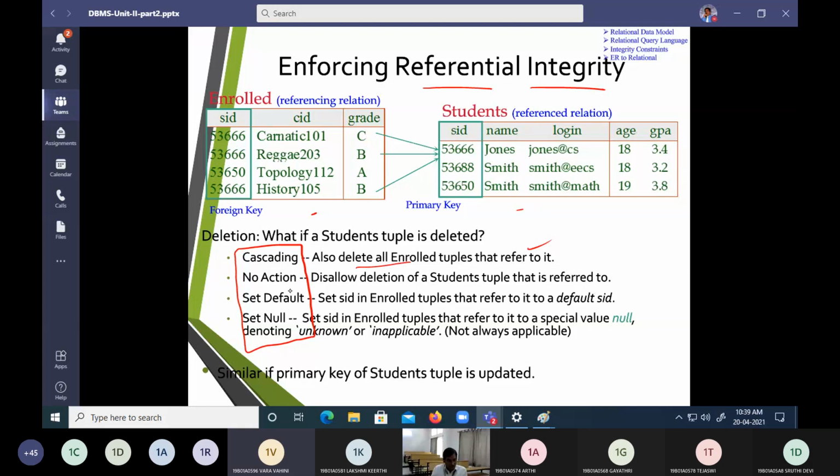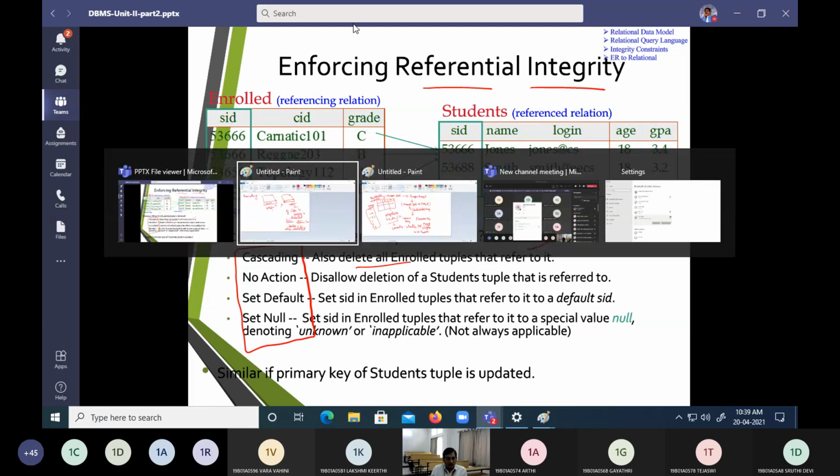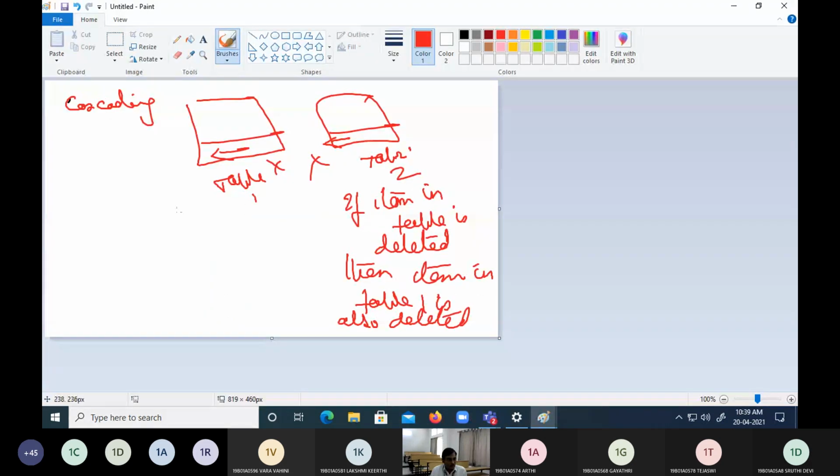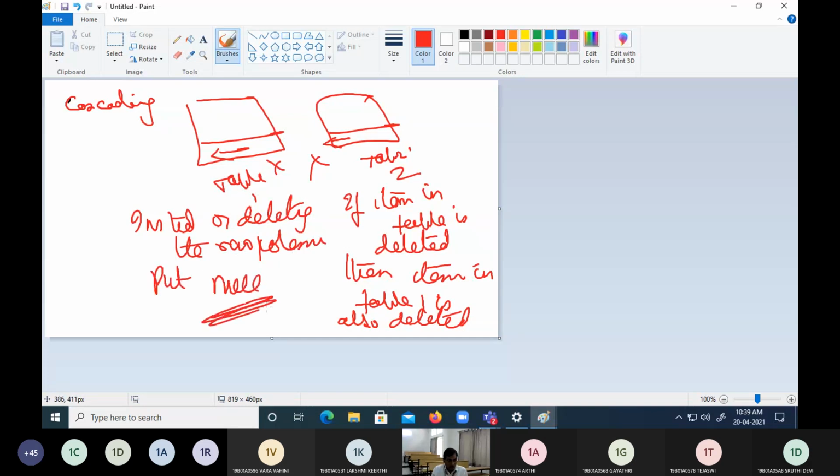Next one was, instead of deleting the items, instead of deleting the row, put null.